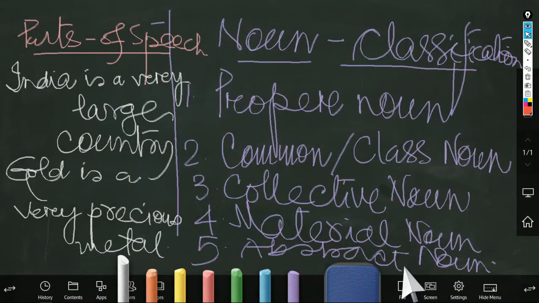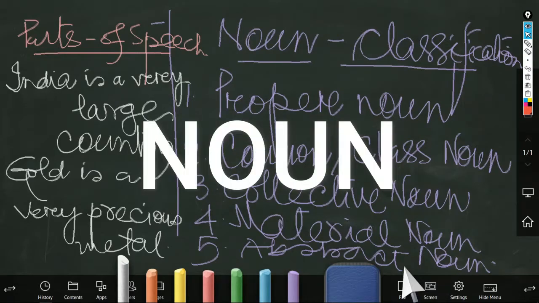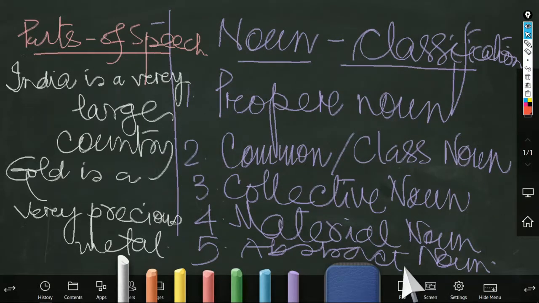Okay, my dear children, today we are going to start with one very important lesson, the grammar lesson, and the name of the grammar lesson is noun. We'll be discussing what is a noun, the classification of the noun, the particular symptom by which we can understand the noun, how these nouns are formed, what the numbers of the noun are, and what the genders of the noun are. That also we will come to understand from this particular lesson.